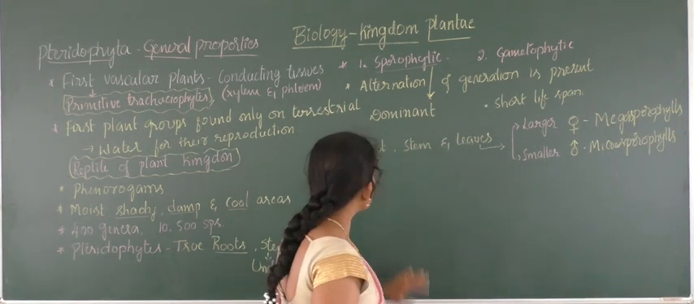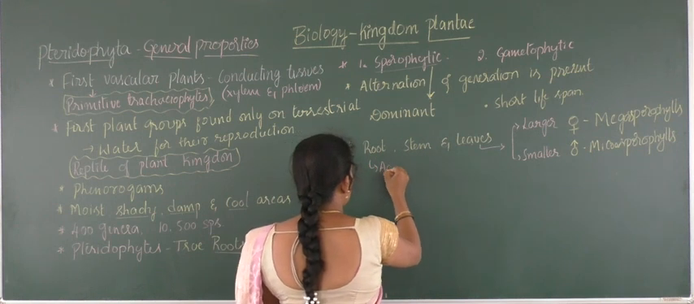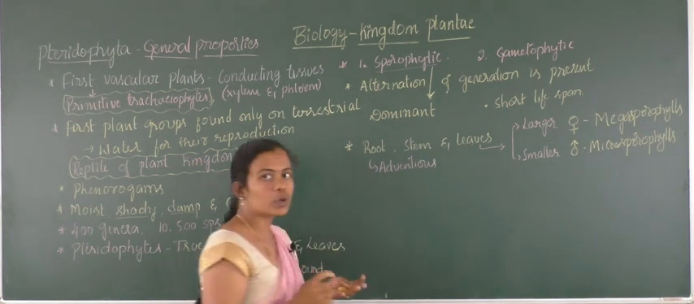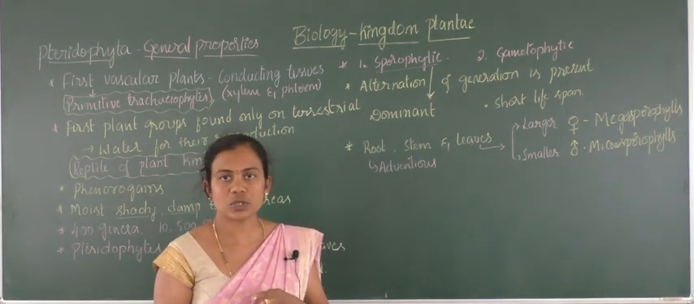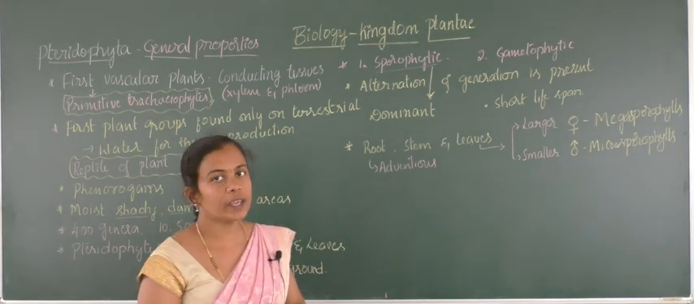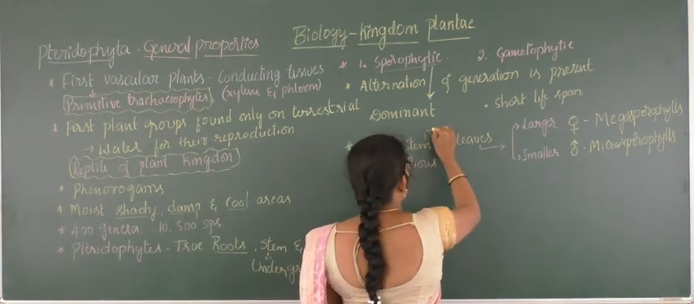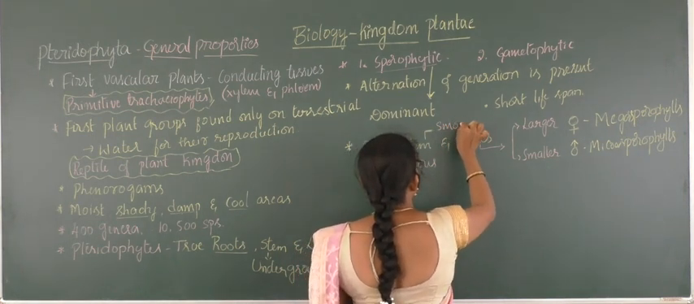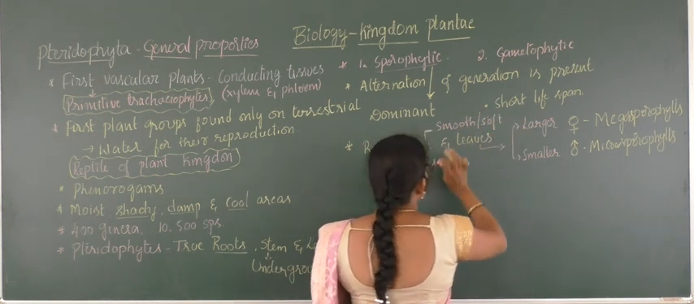When it comes to root, stem and leaves, the roots are almost adventitious in nature, and we know the types of root system: taproot system, fibrous root system and the adventitious root system. When it comes to pteridophytes, an adventitious root system will be there. This is one thing. And the stem is not hard, but soft. A smooth and soft stem will be there.